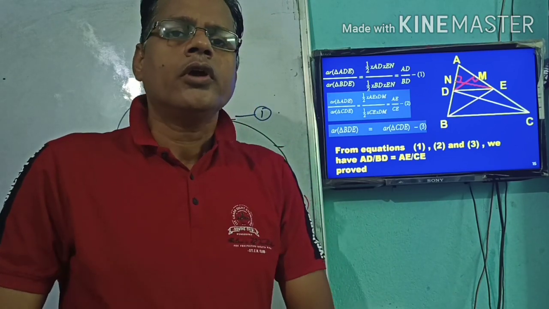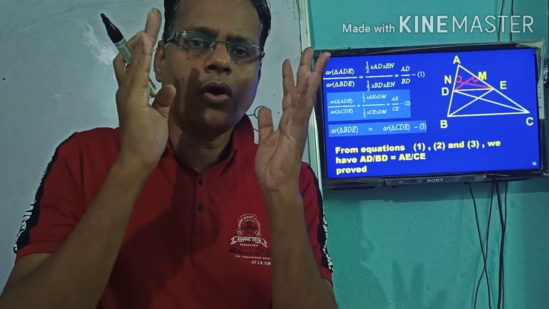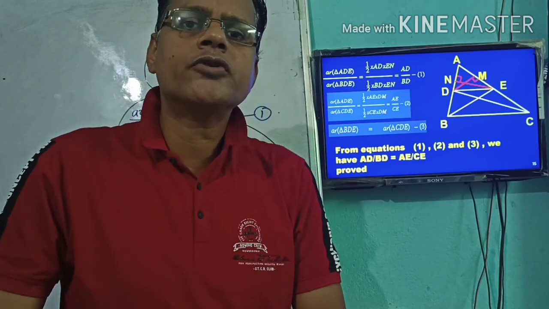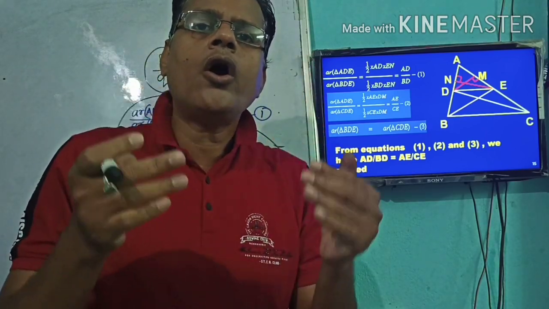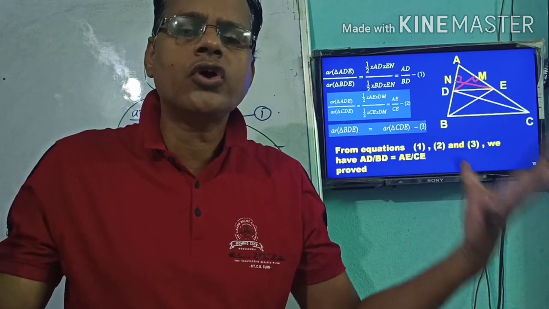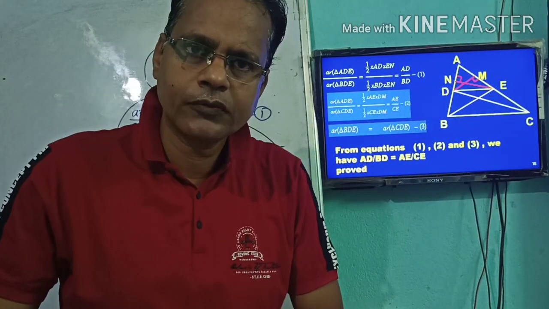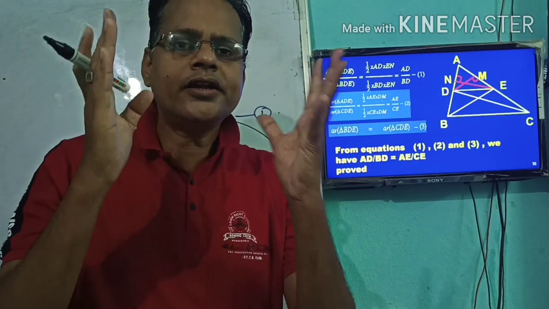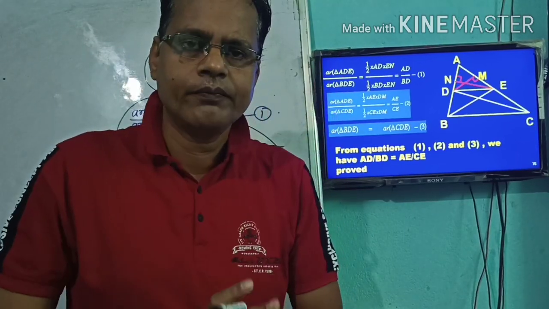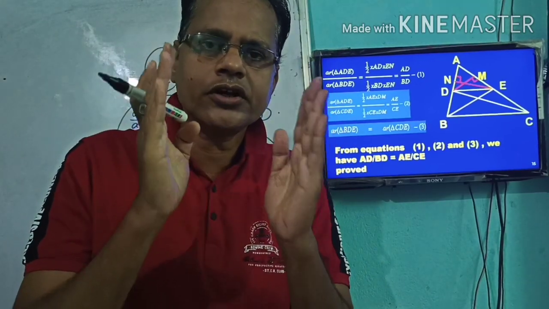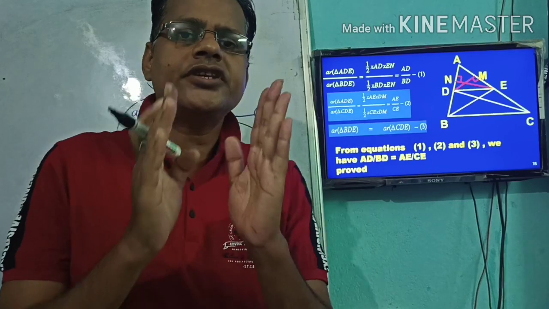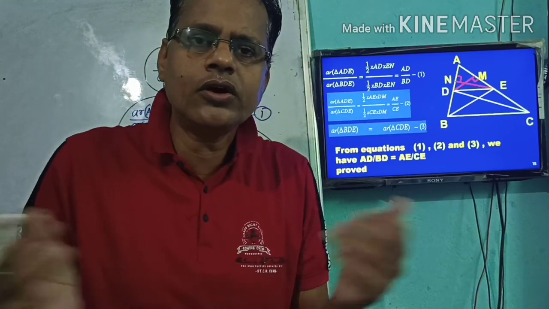Okay. Now, the original concept of the basic proportionality theorem may or may not be fruitful to solve all types of problems. So dear students, let us discuss certain corollaries of this basic proportionality theorem. Now, what is called a corollary?